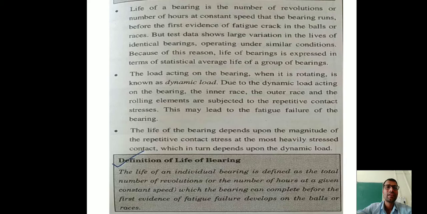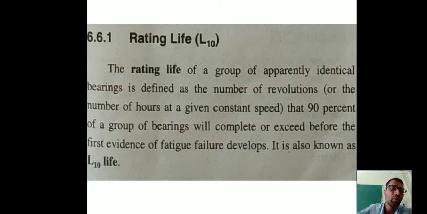In life of bearing we take one bearing and calculate the revolutions or hours up to failure. But in rating life what we have to do? We have to take many bearings and calculate the life of bearing on the basis of the performance of all those bearings. Clear?